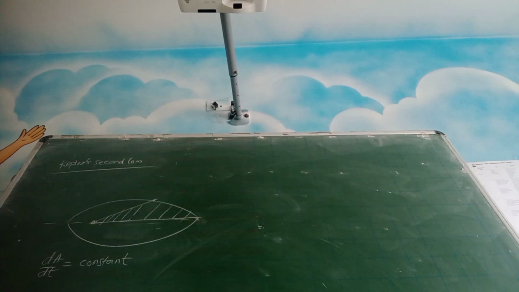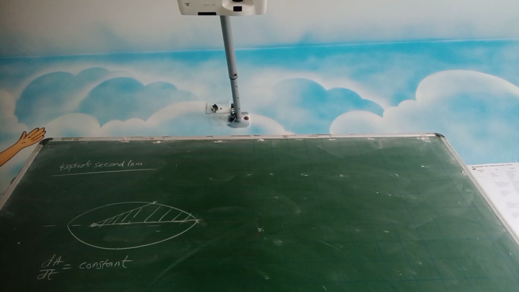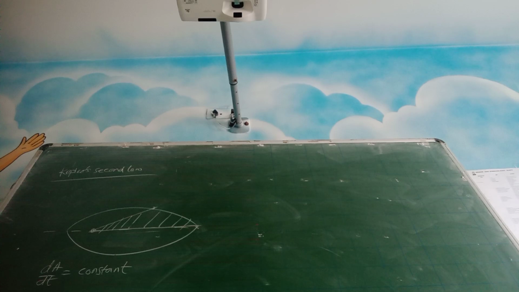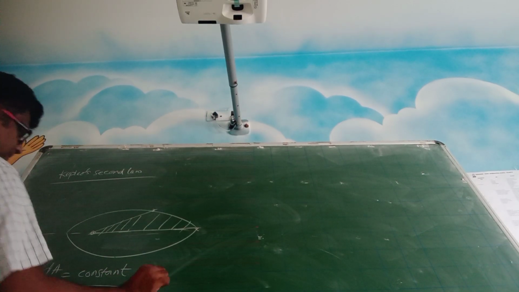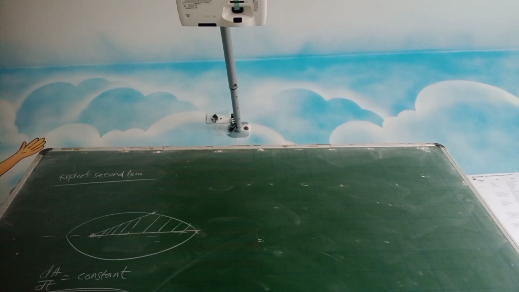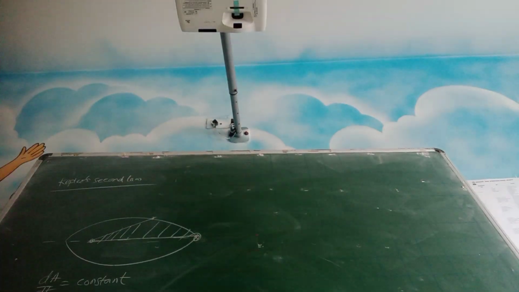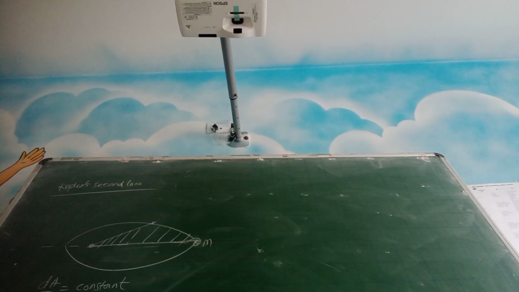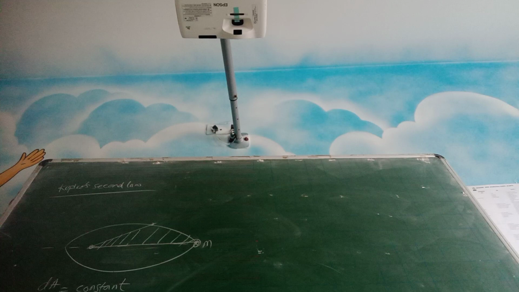So from here, if you observe, we will try to bring it in a more simpler format. So there is a planet whose mass is m, alright, and it is traveling with some speed.